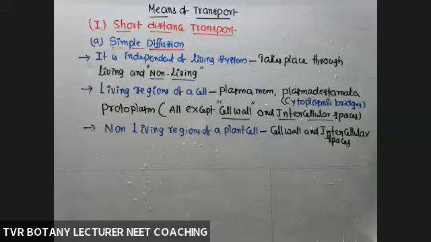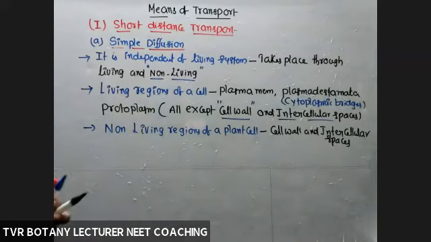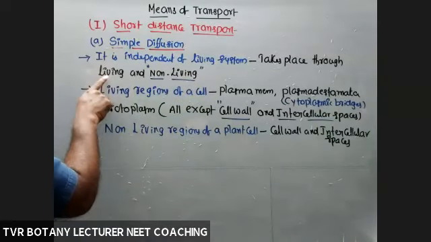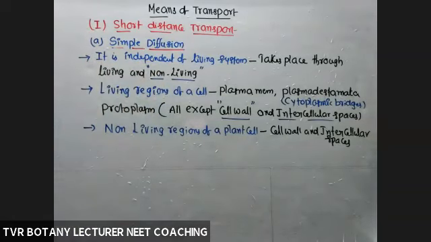So it takes place through living region and non-living region. If it is through the living region, definitely dependent on living system, but it takes place through non-living also. So we can say it is independent of living system. Through the membrane possible, through the cell wall possible, through plasmodesmata possible, through the cytoplasm possible. Everywhere it is possible.